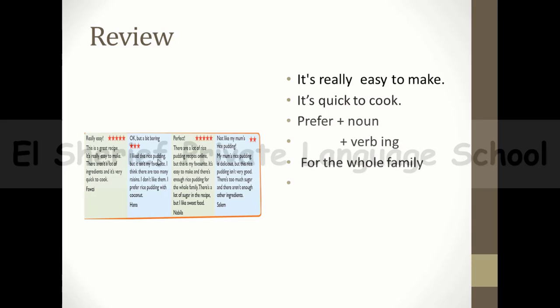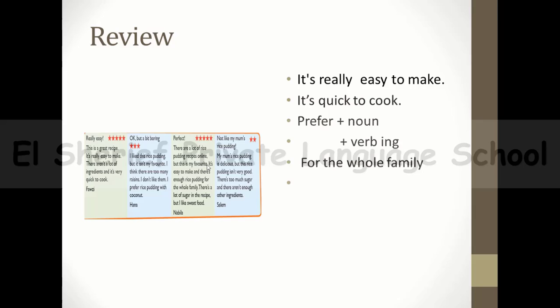I like this rice pudding, but it isn't my favorite. I think there are too many raisins, I don't like them. I prefer rice pudding with coconut, and this is her opinion. So she gave just 3 stars to this recipe. And then we have Nabila said, yeah, it's perfect. And she gave 5 stars, saying there are a lot of rice pudding recipes online, on the internet, but this is my favorite. It's easy to make.